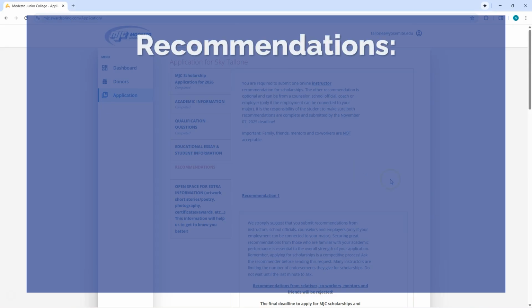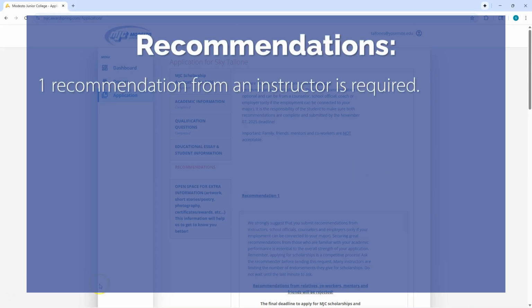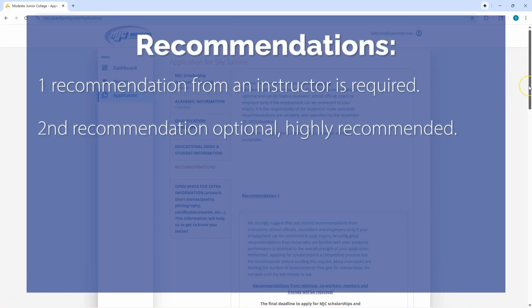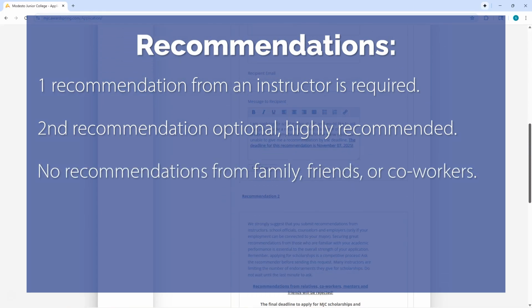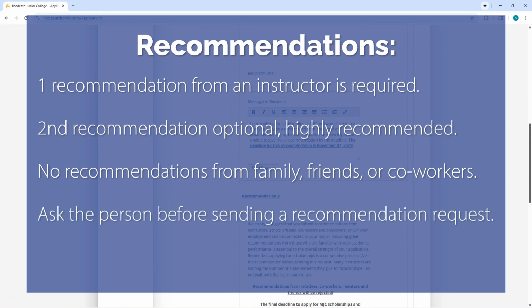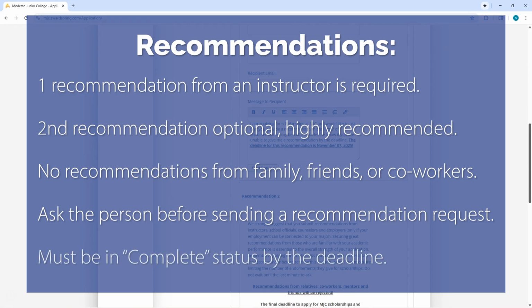The fifth section, Recommendations. Students are required to have one complete recommendation from an instructor. A second recommendation is optional, but strongly recommended. Recommendations from family, friends, coworkers are not acceptable. Never send a request for a recommendation without first asking the person ahead of time. Recommendations are done online through your Award Spring application and must be in a complete status by the deadline. It is the responsibility of the student to make sure both recommendations are complete and no longer pending.